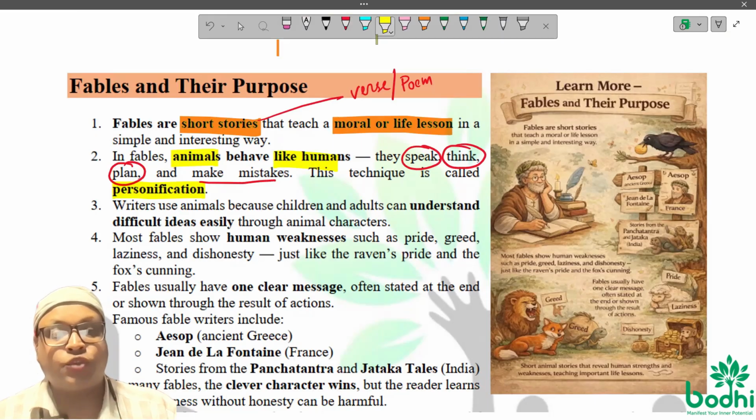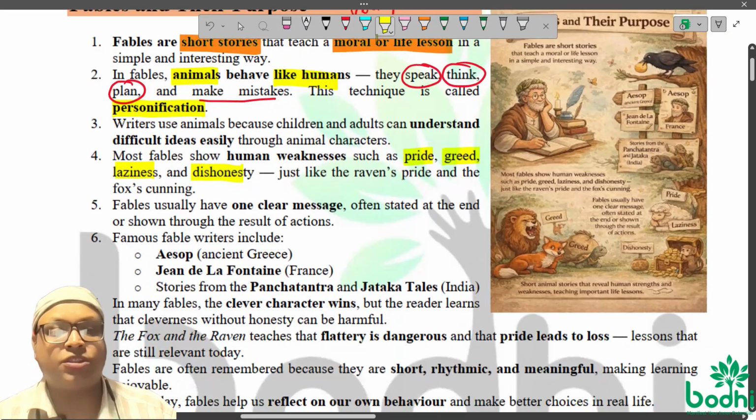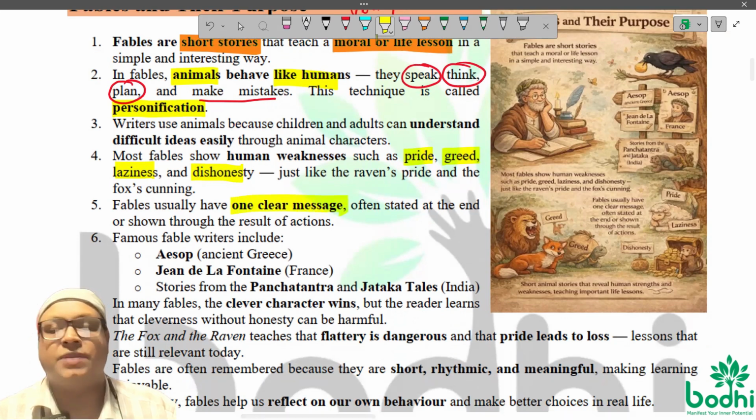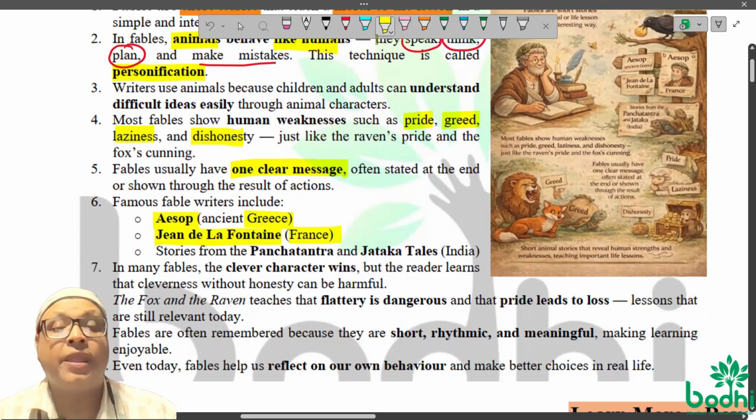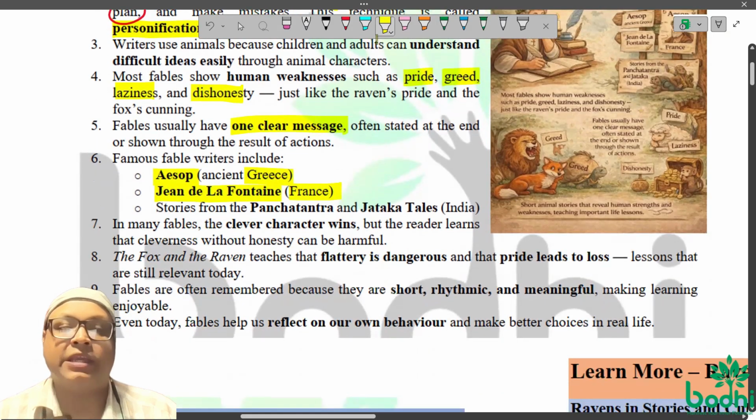As I told earlier, this will, of course, reflect pride, greed, laziness, dishonesty, these human weaknesses. Fables, they actually try to give very clear message. And the famous fables are there. Aesop's fable, which comes from ancient Greece, Jean de La Fontaine, who wrote fables from France, and even from India we have fables like Panchatantra and Jataka tales.